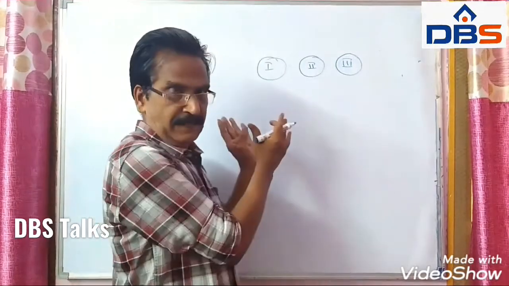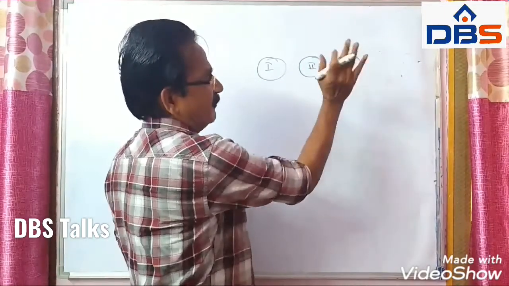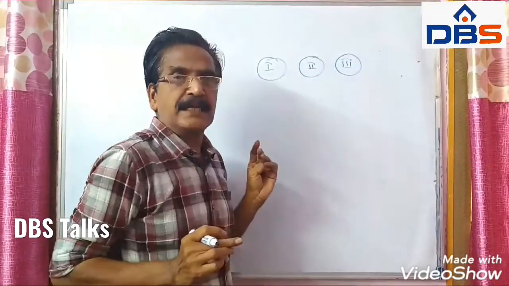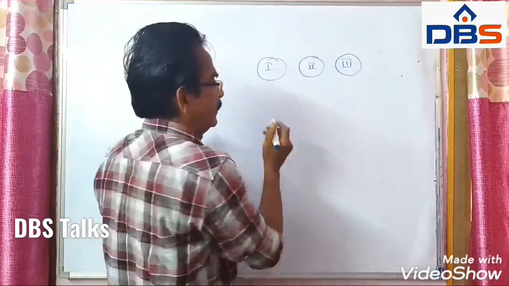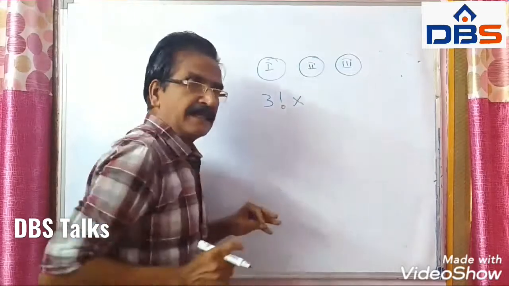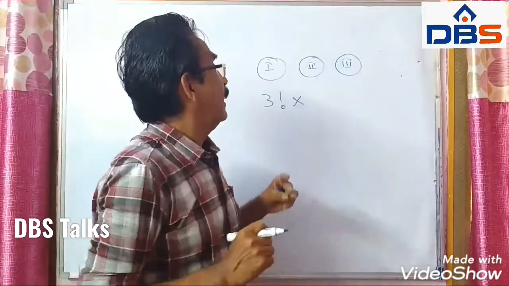So we have three couples, wife and husband. These three couples can be permuted in 3 factorial ways.